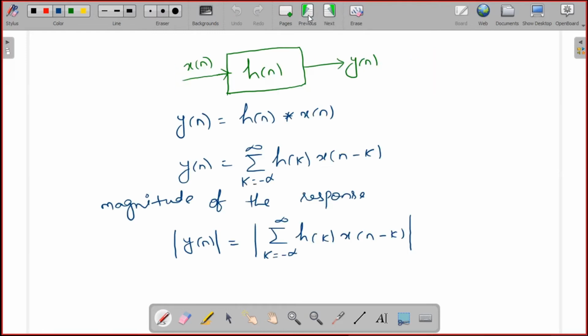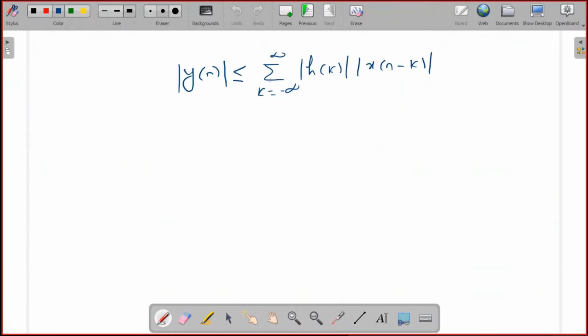Now see, the magnitude of the sum of terms is less than or equal to the sum of the magnitudes. Therefore we write it is less than or equal to summation k from minus infinity to plus infinity mod h of k into mod x of n minus k.